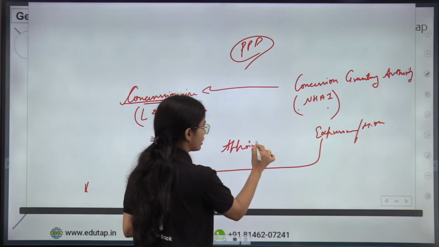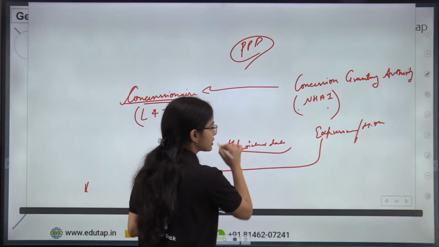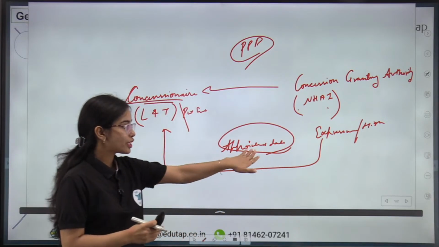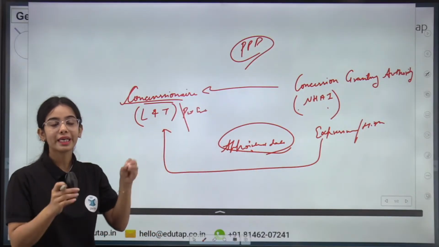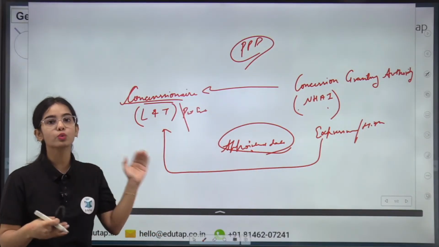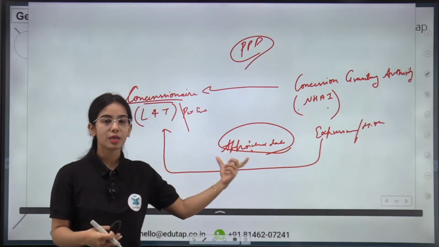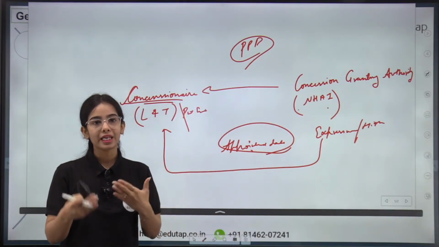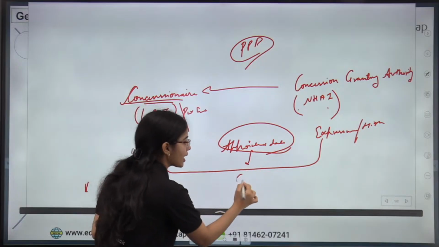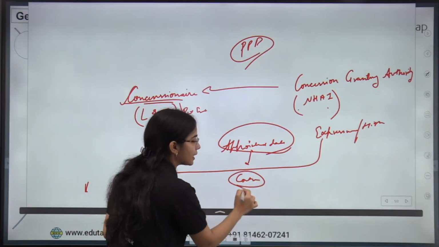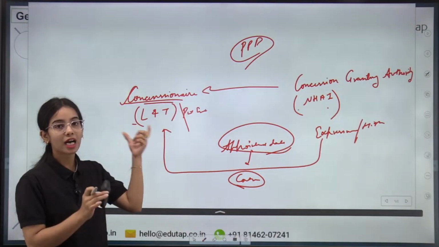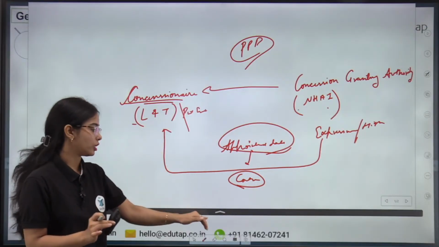There is an appointed date. This is the date on which L&T will actually get the obligation and the right to work on this expressway project. So this appointed date is the date on which the contract is signed, on which the agreement is signed, and the private entity actually gets the right and the obligation to work on the project.